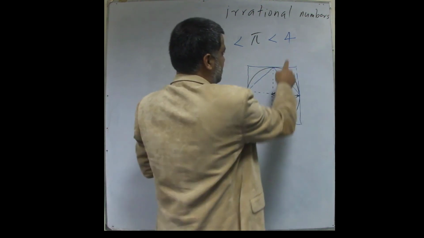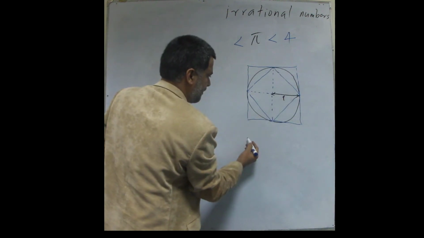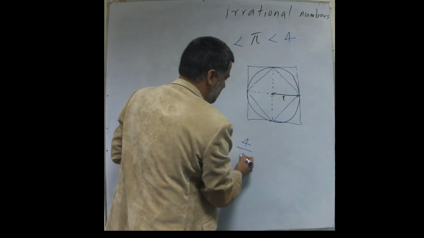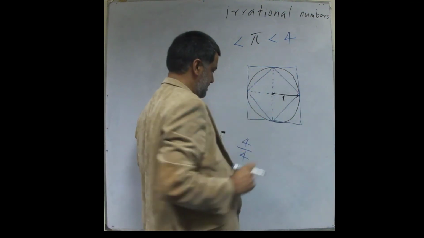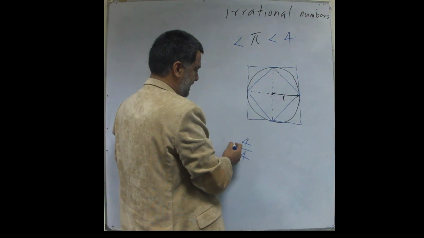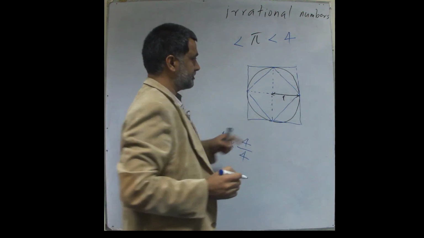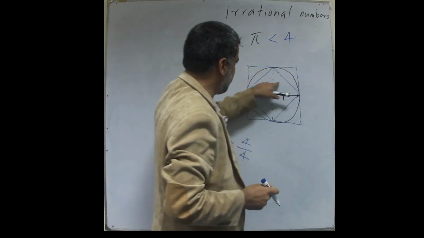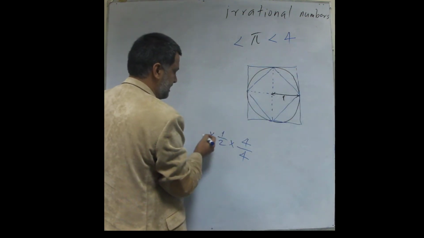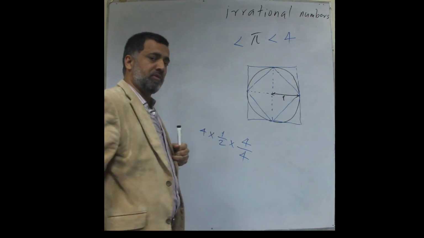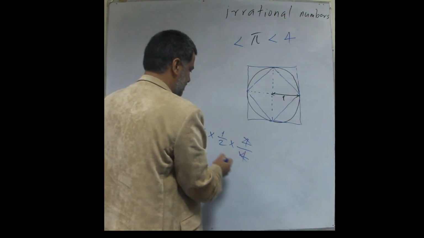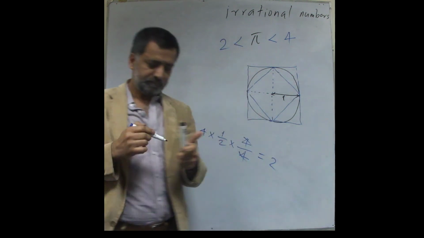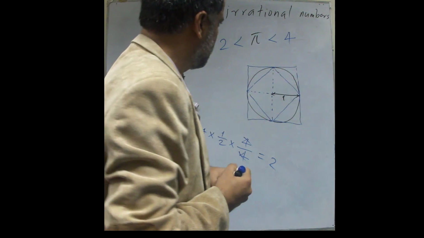So we have the area of the larger square, 4, divided by 4, because I have 4 squares, and then I am taking half of that, because this is half of that, and I have 4 of them, so I multiply by 4. So 4, 4, and 2 times 2. So actually, pi is between 2 and 4.